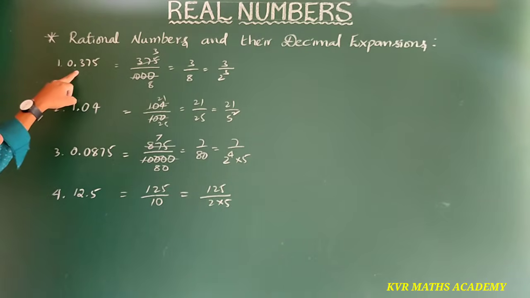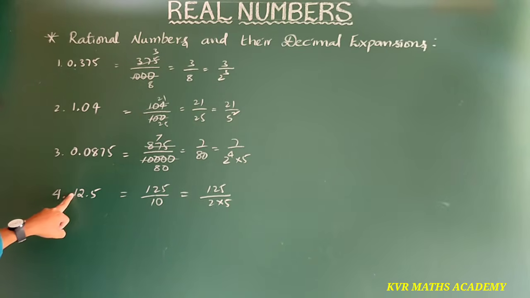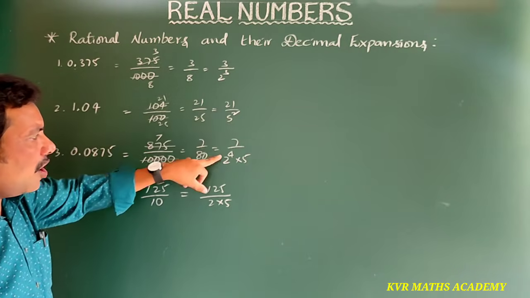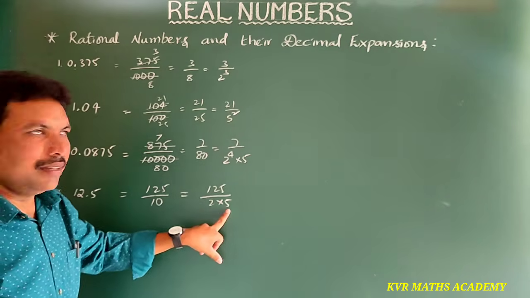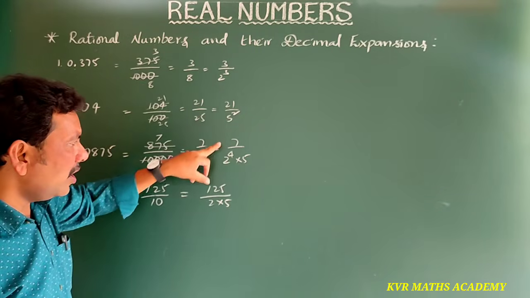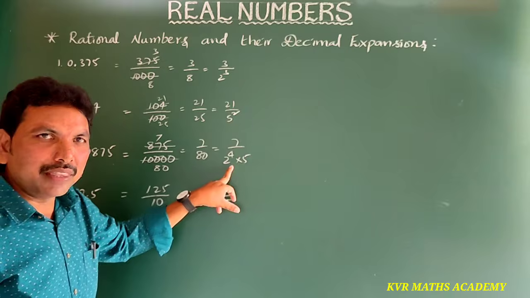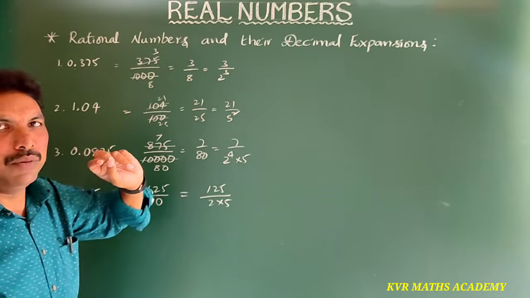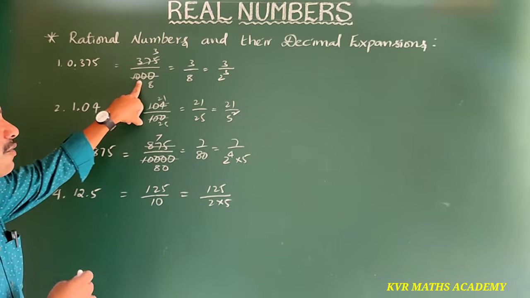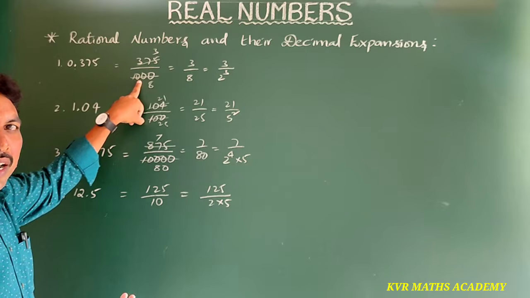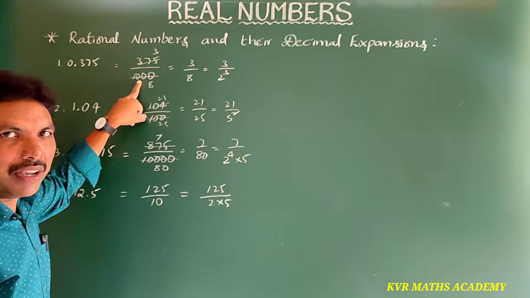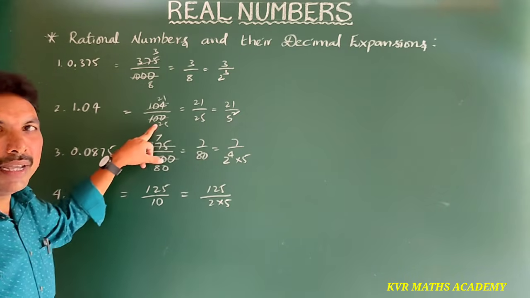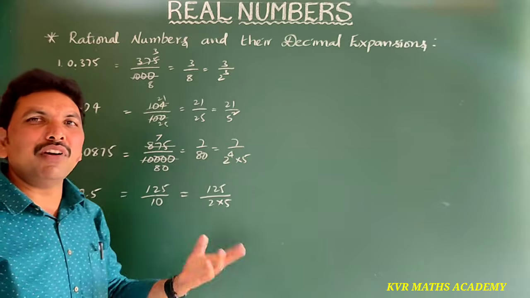So in all the terminating decimals, the denominators are powers of 2 or powers of 5 or powers of both. 2 power 4, 5, 2 into 5. Here also 5 square, this is 2 cube. Here also, 1000 means 10 cube, which is 2 cube into 5 cube. Here also the same, not only 5 square, 100 means 10 square, which is 2 square into 5 square.